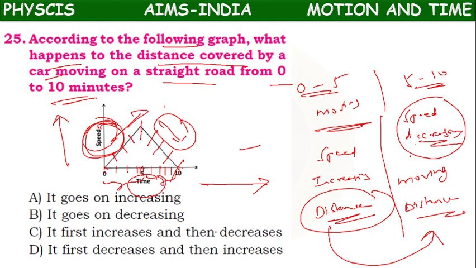It is covering some distance, but less distance compared to the first one. So, here what they are telling, what happens to distance? Distance goes on increasing because the vehicle has not stopped. It is going forward with less speed or more speed, no need to bother about that. But it is moving forward. If it is moving forward, what we can tell? Distance is increasing. So A option is the right answer.